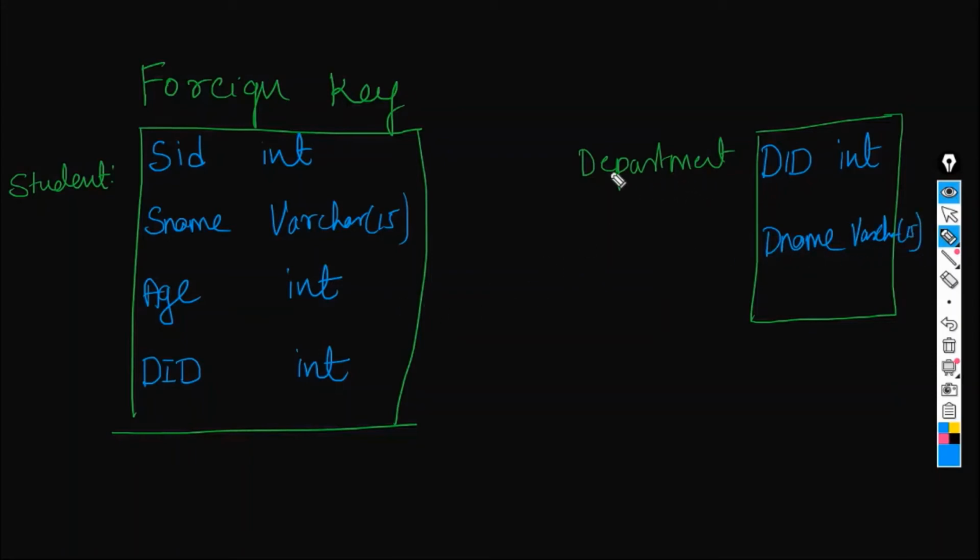Okay. Now we have a common column between this table and this table. This will be the primary key in this table. This will be primary key in this table. What does this mean? This SID is the column which will uniquely identify the rows in this table. Sorry, department ID is the one which identifies the unique records in this department table.